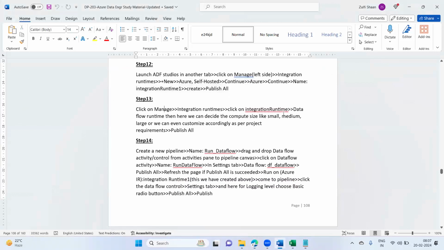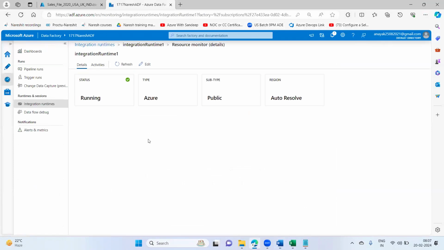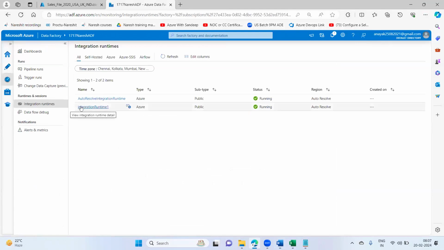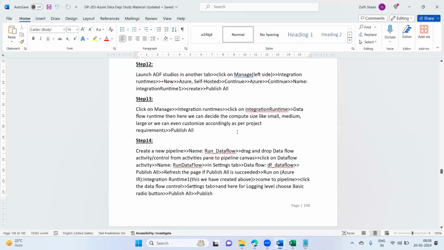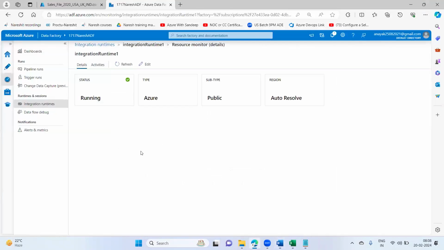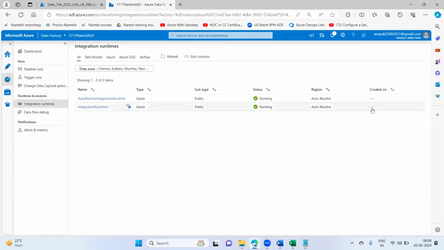Click on manage, integration runtime, then click on integration runtime, data flow runtime. Then here we can decide the compute size. If you go here, it shows all the details about my runtime. Where do I have to go? Integration runtime, data flow runtime. One minute. I think it is somewhere here.